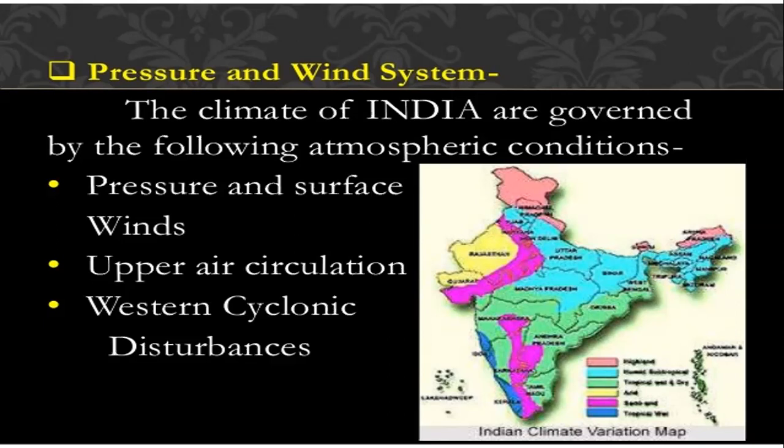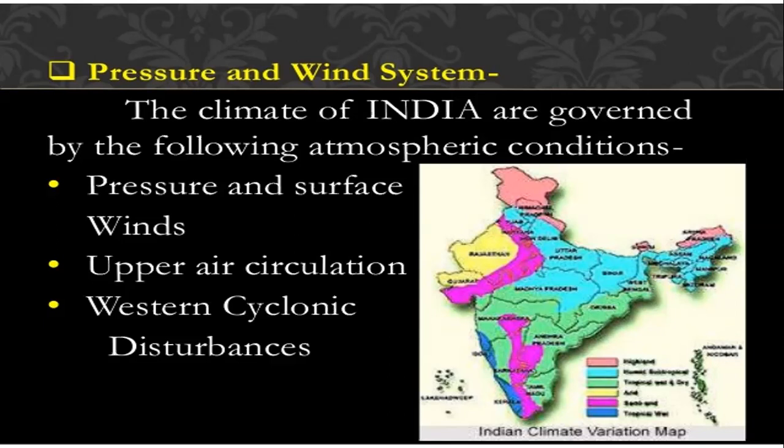These winds originate from the subtropical high pressure belt of the northern hemisphere and blow towards the south, and they get deflected to the right due to the Coriolis force and move on towards the equatorial low pressure area. When these winds originate, they carry moisture and blow over the land. Hence, they bring very little or no rainfall.